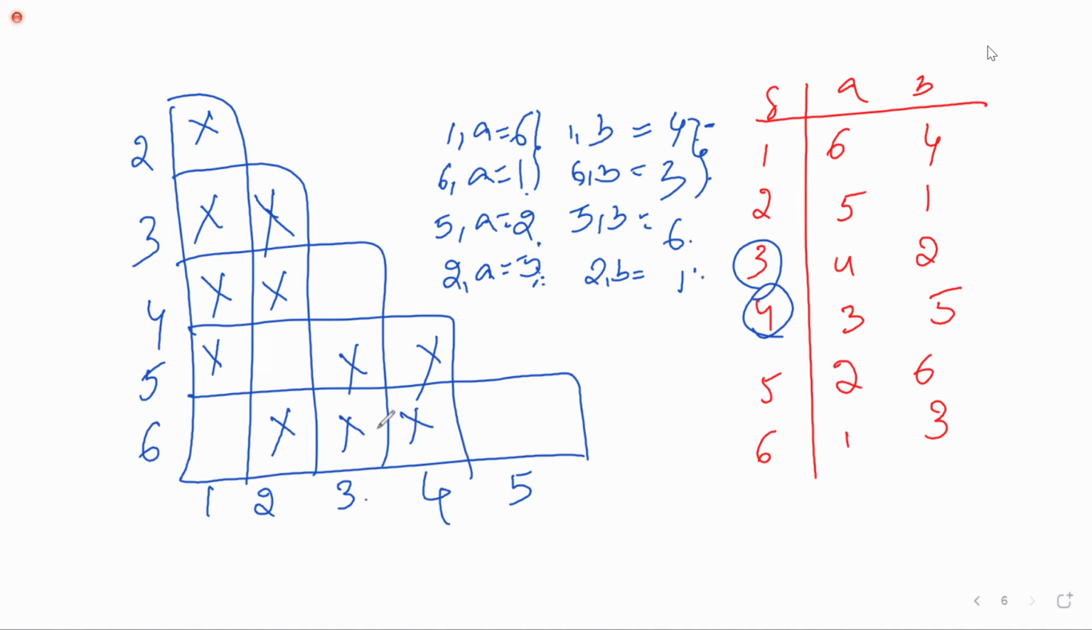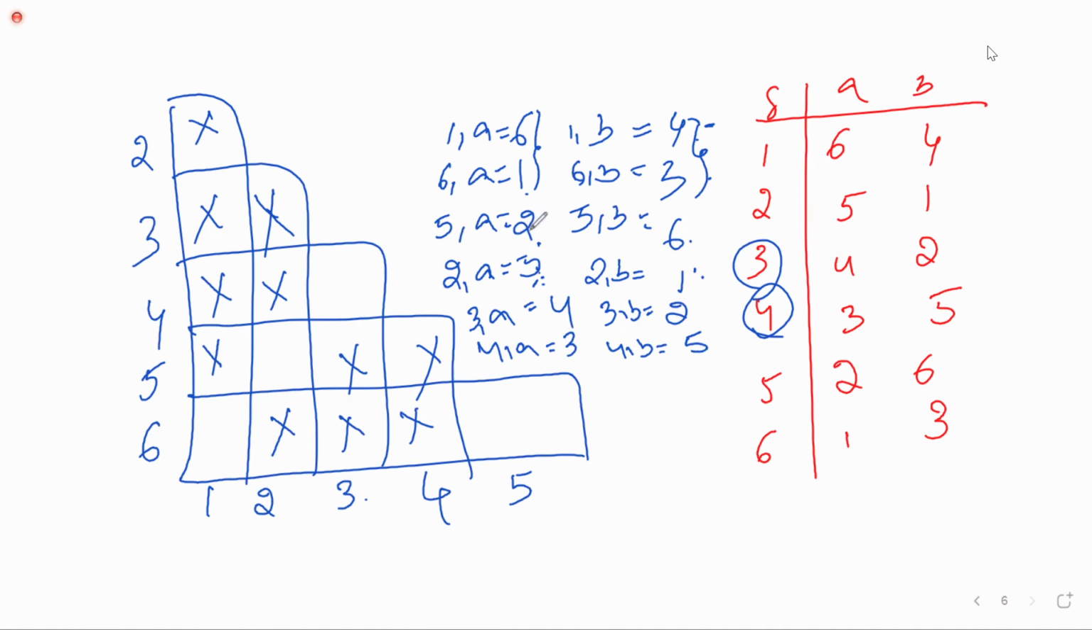Next 3, 4. 3 on A, 3 on B, 4 on A, 4 on B. 3 on A is 4. 3 on B is 2. 4 on A is 3. Both are final, so don't cross it. 4 on B is 5. Both are non-final, so don't cross it. 3, 4 cross it. The next 5, 6 we'll check.